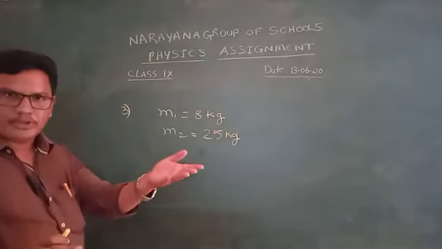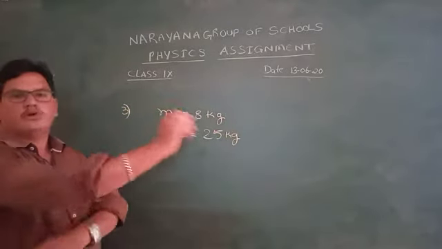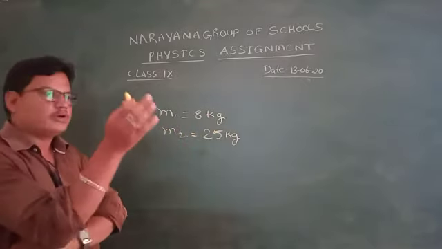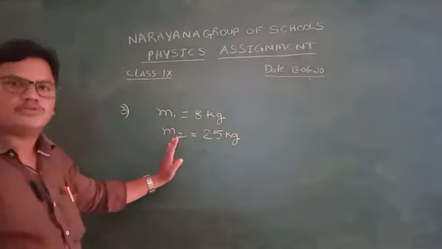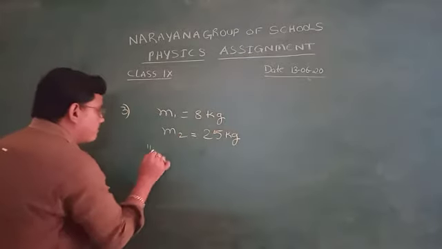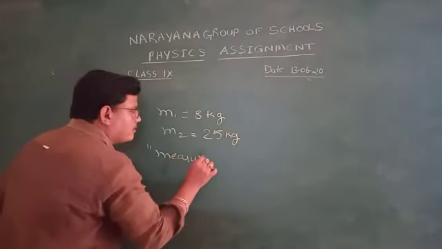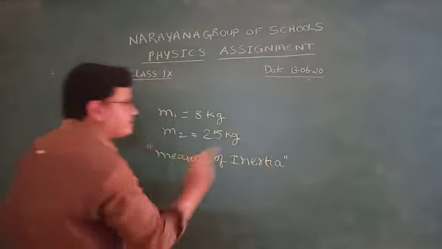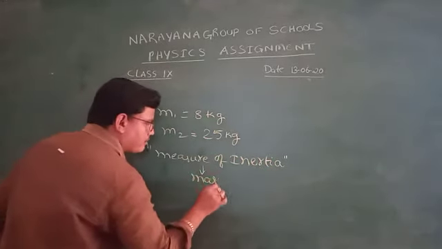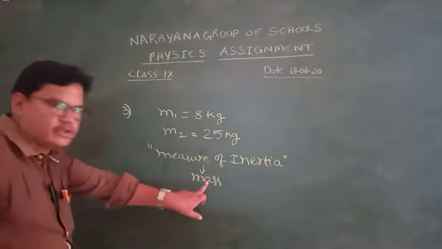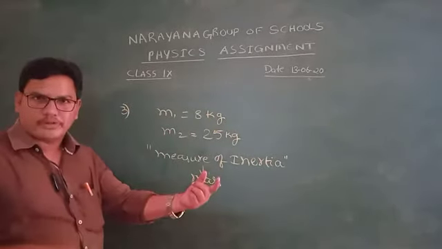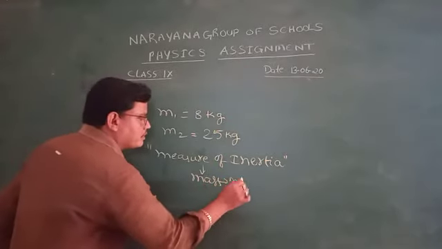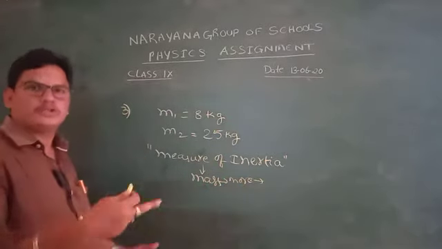Before defining M1 and M2, we have the definition. What is inertia? The resistance to change of the natural state of an object. That is inertia. The measure of inertia is mass. That is, an object which has more mass has more inertia. So more mass indicates more inertia.